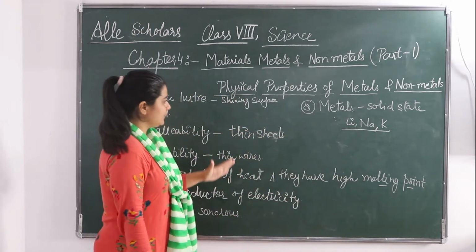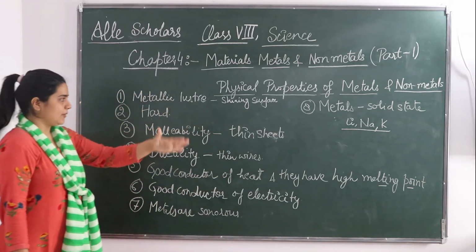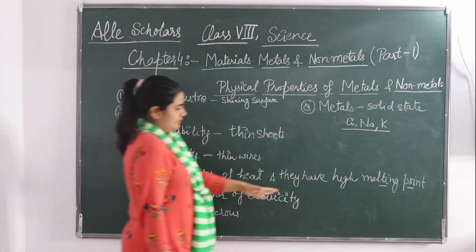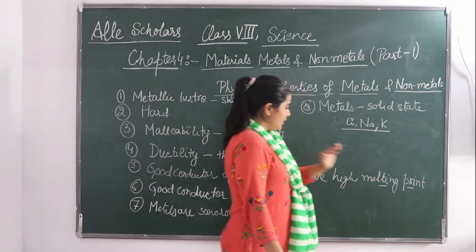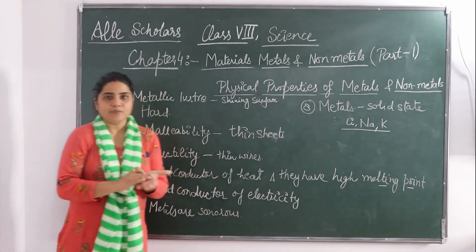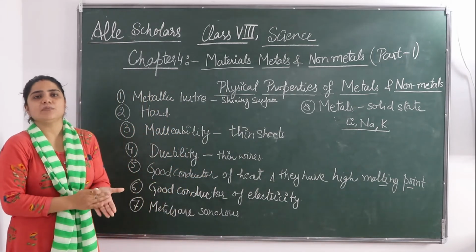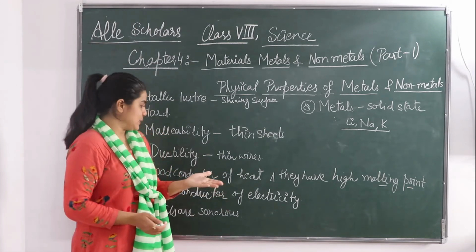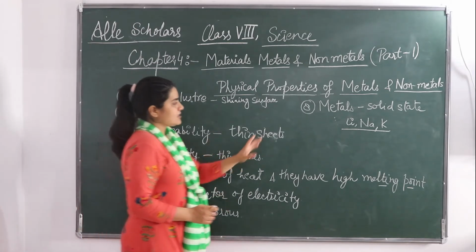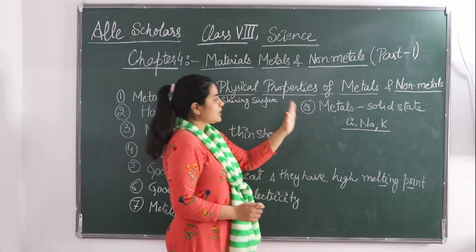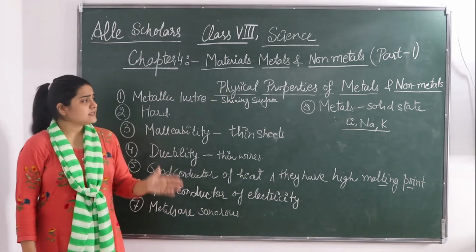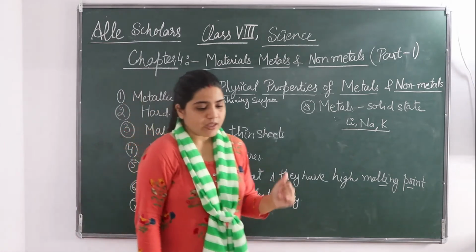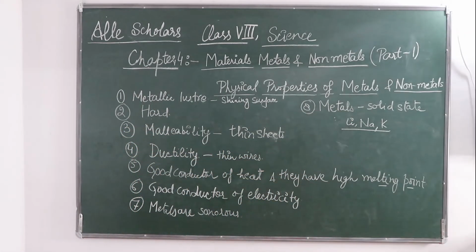I have also given you the exceptions like lithium, sodium and potassium, which are soft instead of hard. Then cesium and gallium have a low melting point. If you keep them on your palm, they will just melt. इतनी low melting point होती है कि आपके palm की गर्मी से वो melt हो जाएंगे. ओके, और एक एक्सेप्शन हमारा मर्करी का है, जो कि मेटल्स जो है कि सॉलिड स्टेट में होते हैं, बट मर्करी जो है कि लिक्विड स्टेट में. ओके, सो नाउ लेट्स सी अबाउट द नॉन मेटल्स.